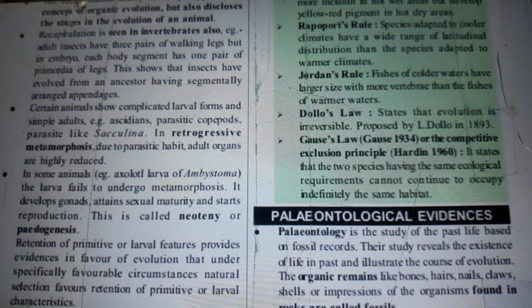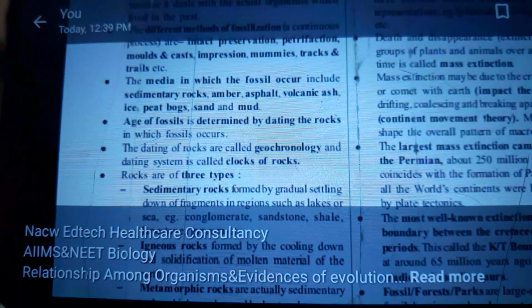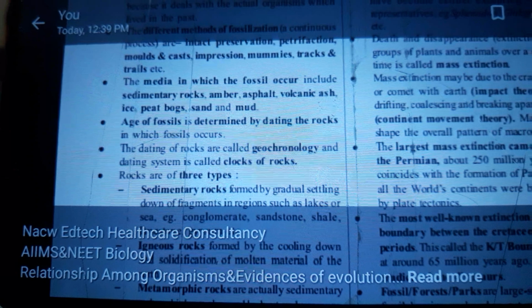Paleontological evidences. Paleontology is a study of the past life based on fossil records. The study reveals the existence of life in the past and illustrates the course of evolution. The organic remains like bones, hairs, nails, claws, shells, or impressions of the organisms found in rocks are called fossils. Okay, on to the next page.